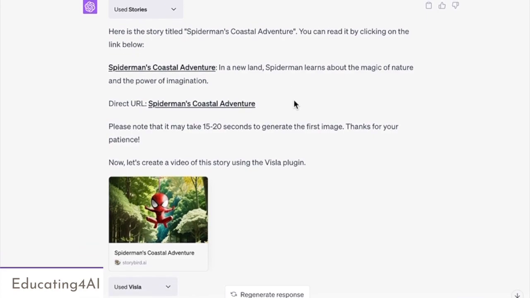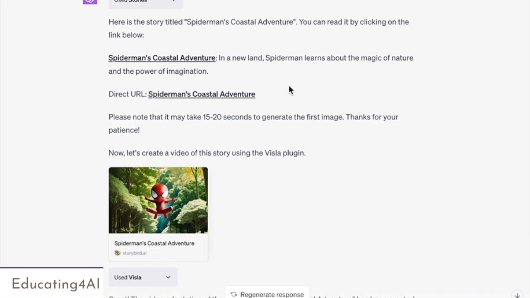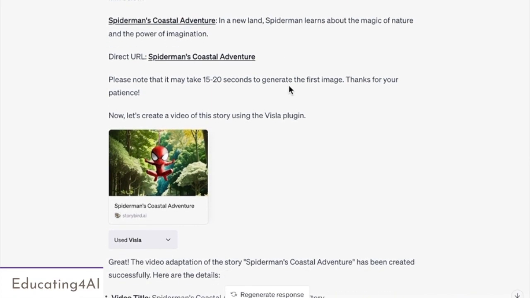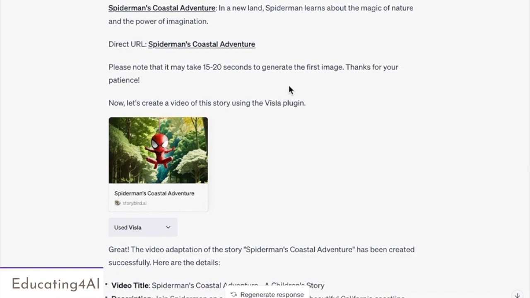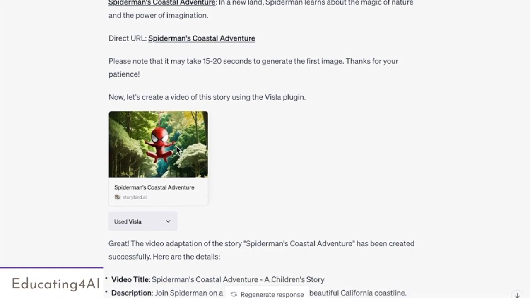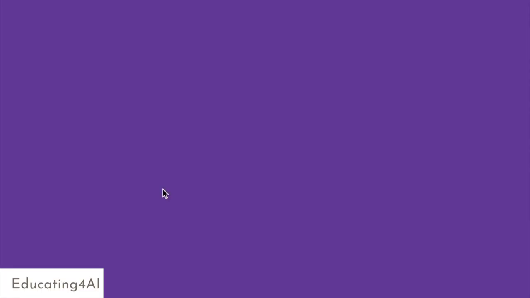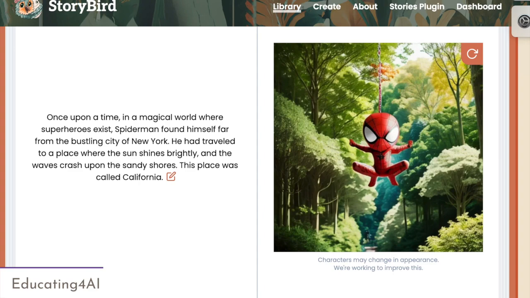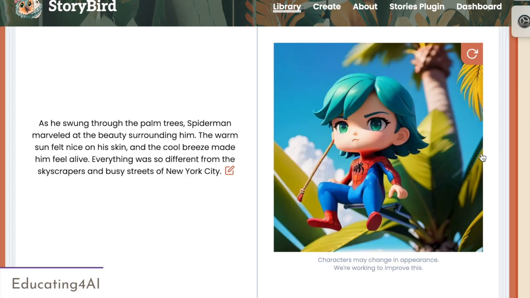So it probably took about 30 seconds for it to do that, and it wrote an entire story that's accessible. And then it used Storybird.ai stories to create the story. And I'm going to click here, and you can see the story. Once upon a time, in a magical world where superheroes exist, Spider-Man found himself far from the bustling city of New York. He had traveled to a place where the sun shines brightly out there in California. We can go through, and we can click through the stories.